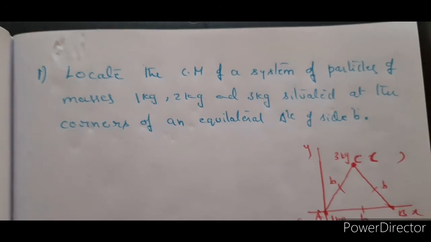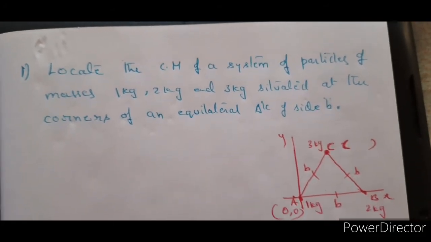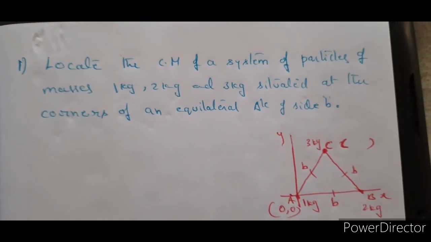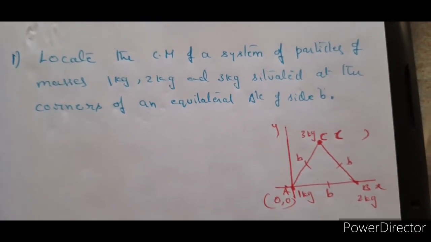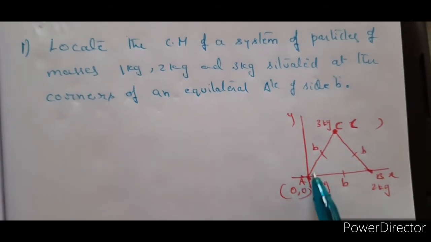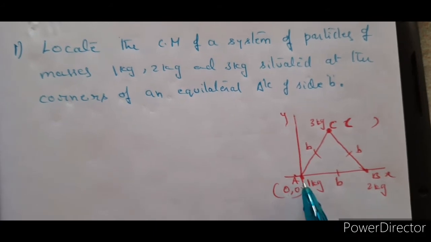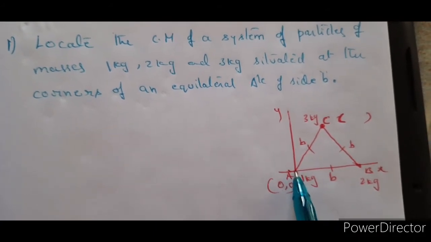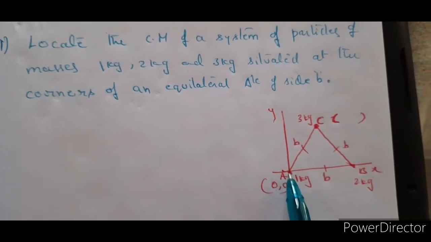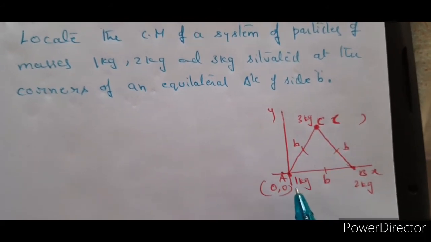Locate the center of mass of a system of particles of mass 1 kg, 2 kg and 3 kg situated at the corners of an equilateral triangle of side b. Very easy. Given to be the equilateral triangle of side b. Right, so now if we imagine that particle A that is of 1 kg is here, 2 kg here and 3 kg here, in cyclic order, right?